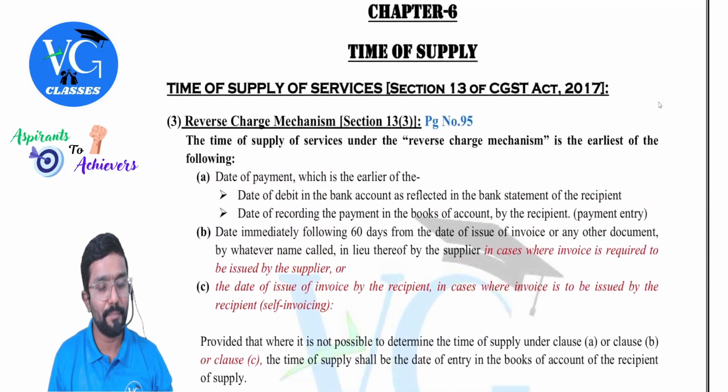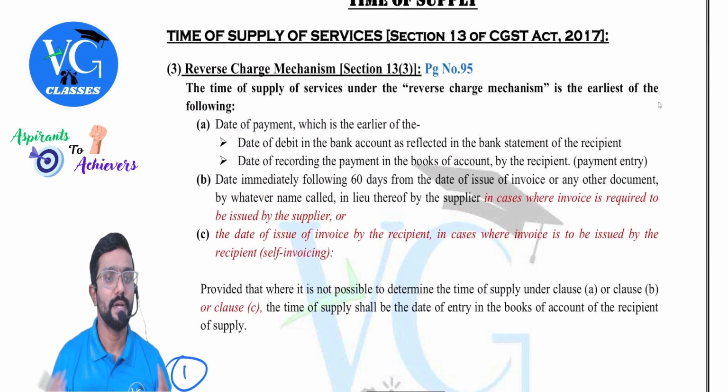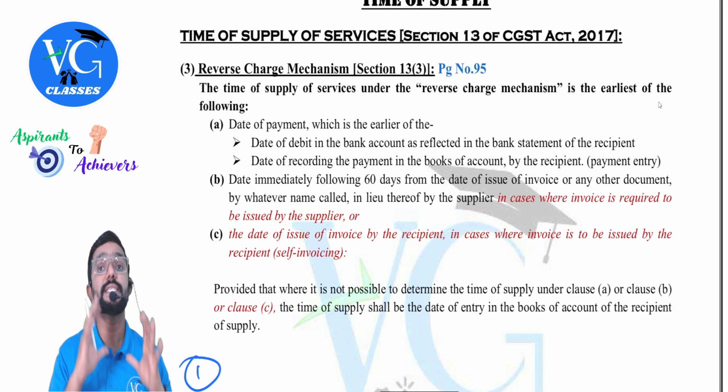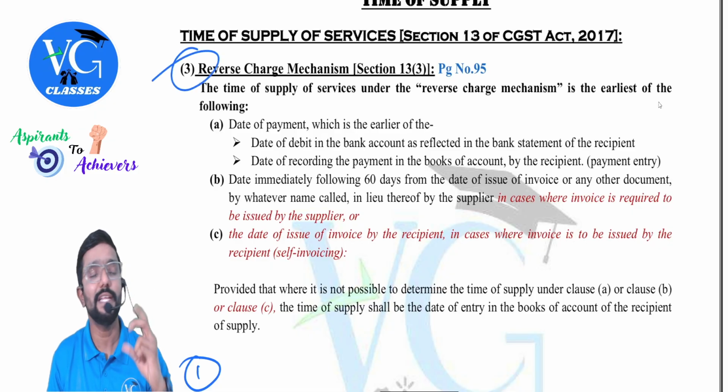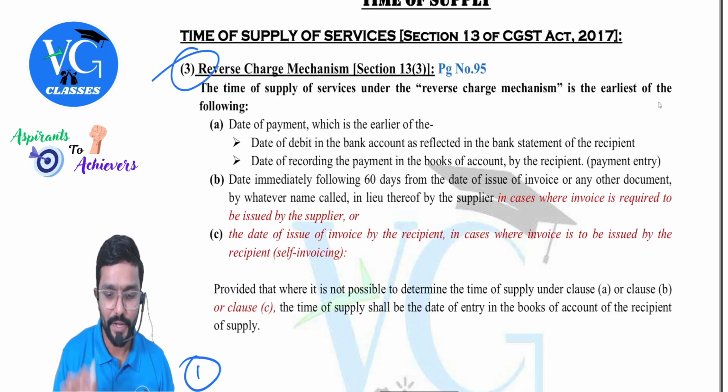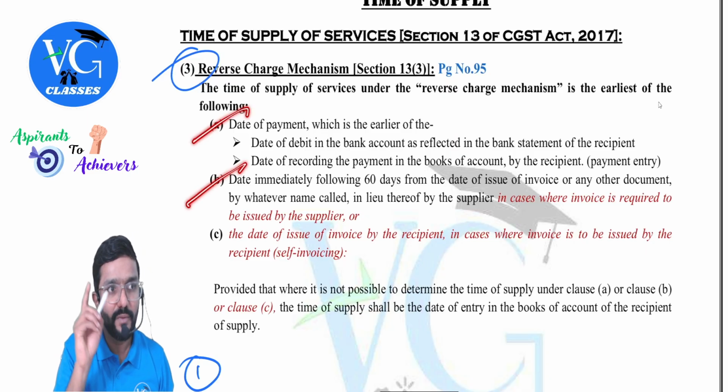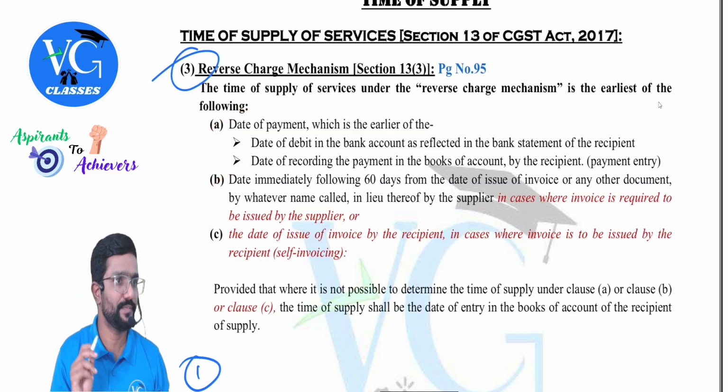Then it will also have an impact on time of supply. Please observe. Time of supply for services under reverse charge. Where is it given? Section 13 subsection 3. What was it? Clause A, clause B was there. Now they have added clause C.